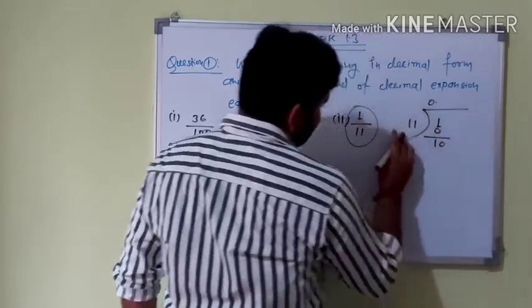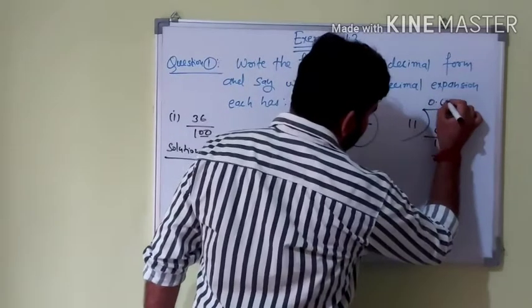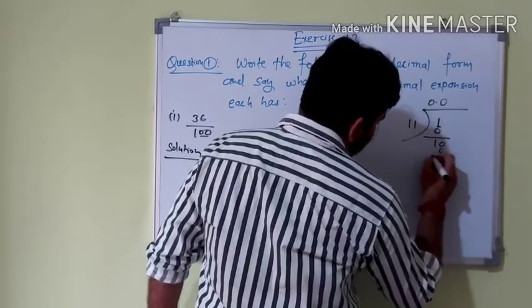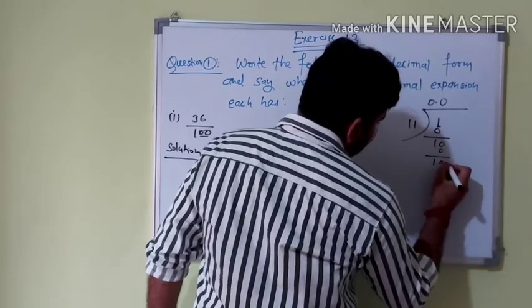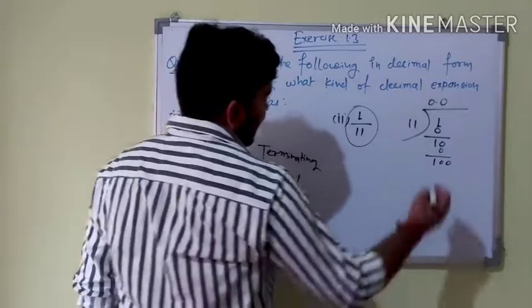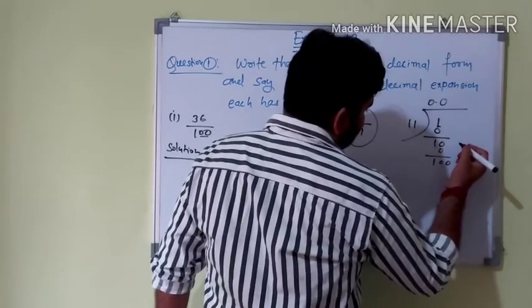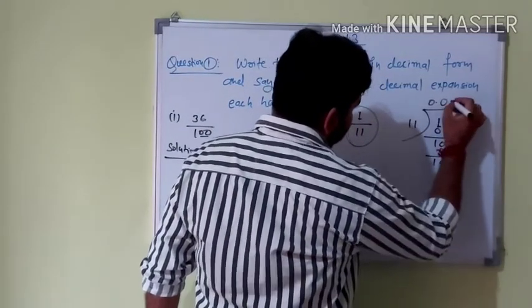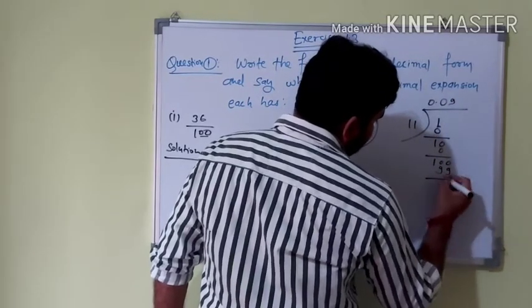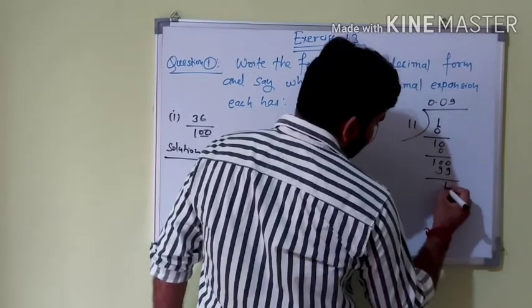It is also less than 11, so it goes 0 times, and it becomes 10 and then 100 because of the point. 11 times 9 is 99 and the remainder becomes 1.